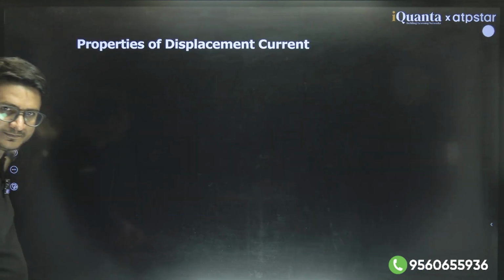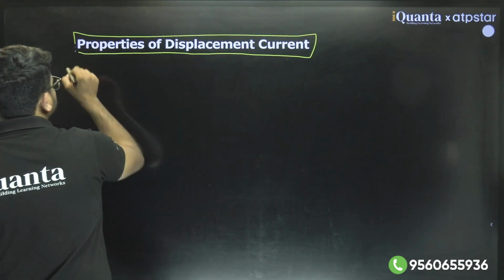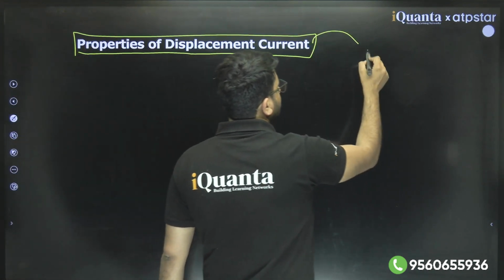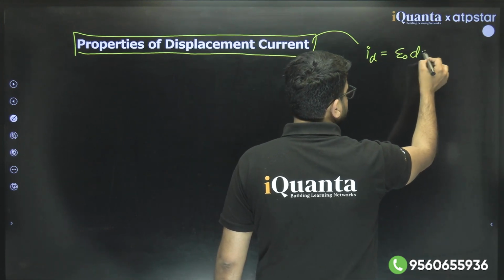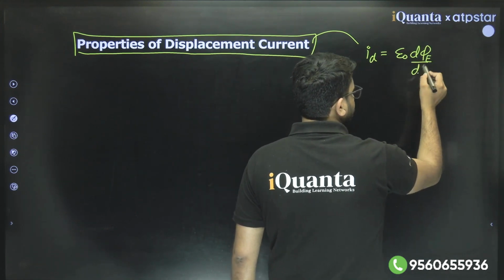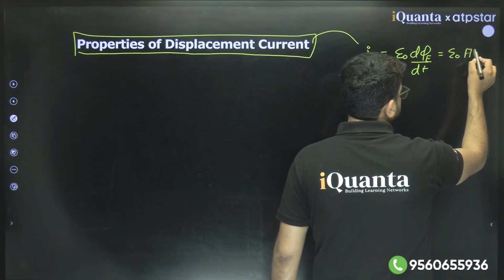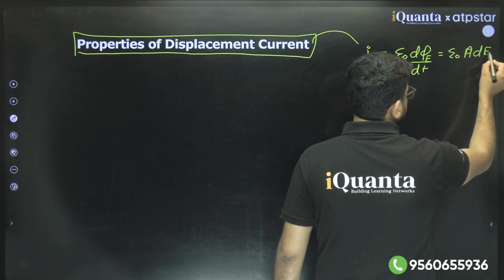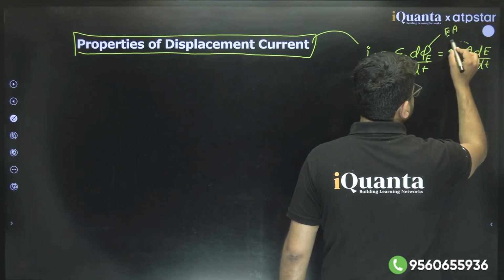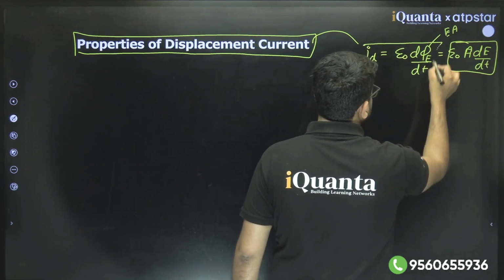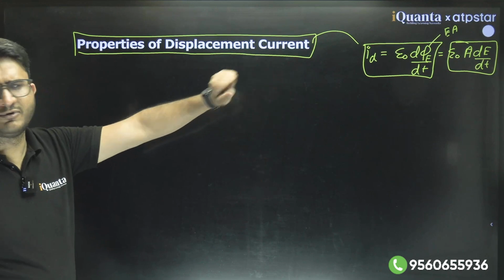Clear? So what are the properties of displacement current? There are two properties. One thing, we know the magnitude. Magnitude is nothing but epsilon naught d phi_E by dt. We can also take the area common and write dE by dt, since for phi_E you can put E into area. So this value can be taken or that value can be taken, that is up to you. These are the mathematical formulas you can use.